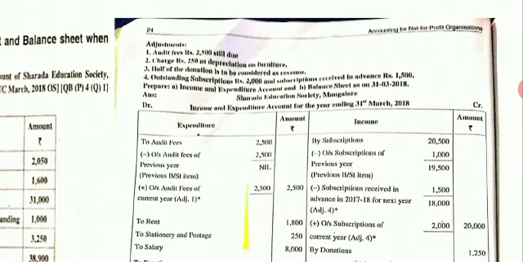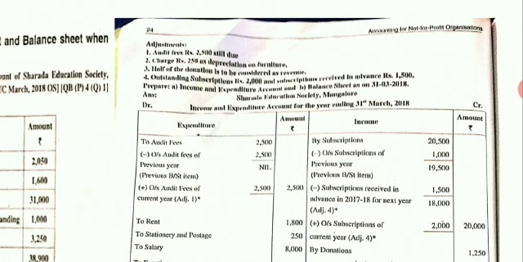Next, come to your adjustments. I told you every adjustment should have two effects. First one, audit fees 2,500 is due. It is nothing but the outstanding. Come to your expenditure side and come to your audit fees.